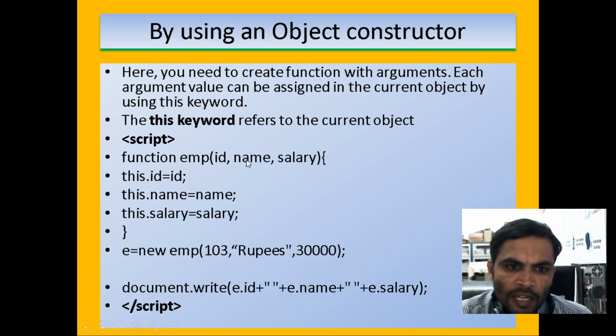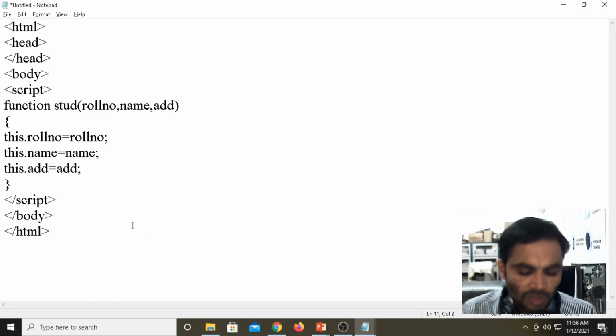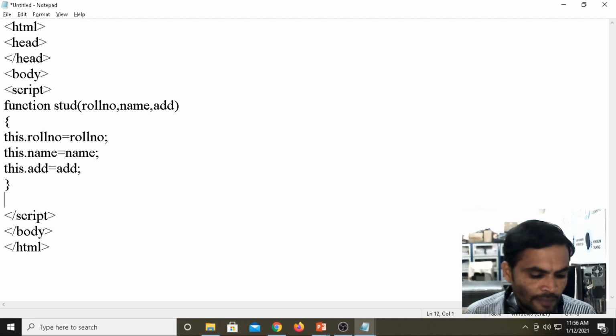Now here the local and global variables are both the same. That is the purpose we are taking this.rollnumber equals roll. Then after that we are defining the object creation for student. At the time of defining the object, the object name is similar to a variable name. For my understanding I am taking it as the variable name or object name: obj1 equals new stud.